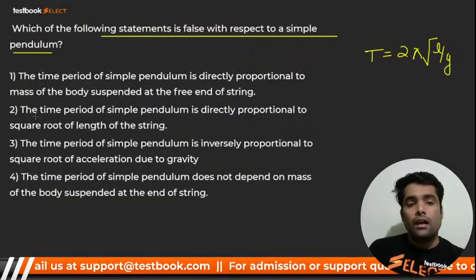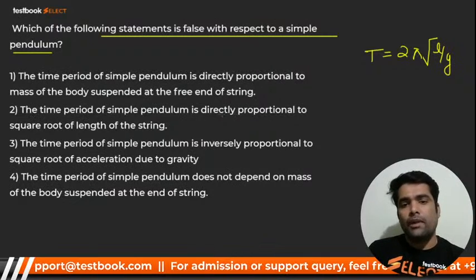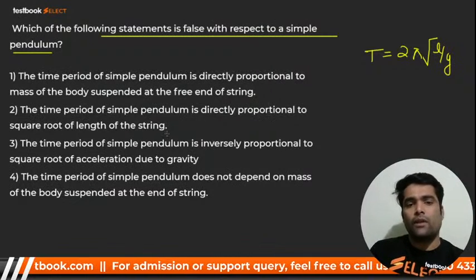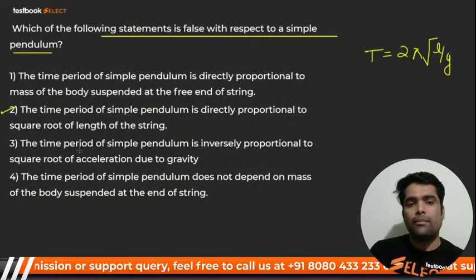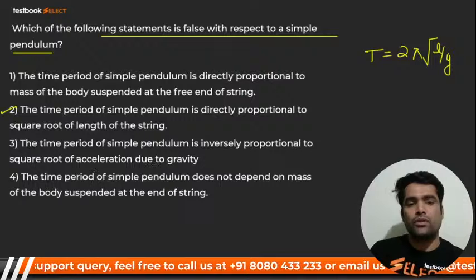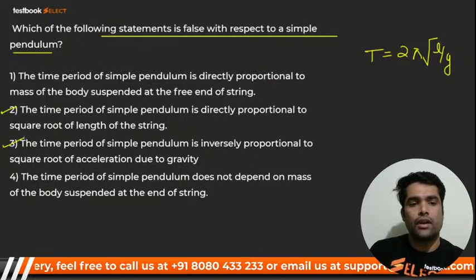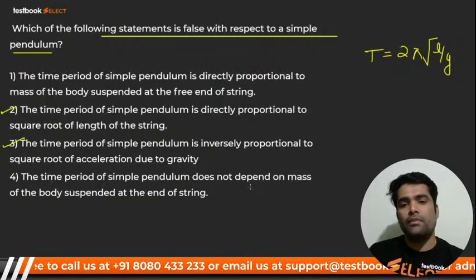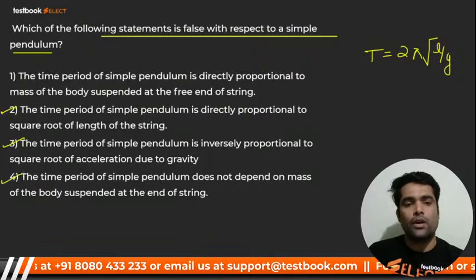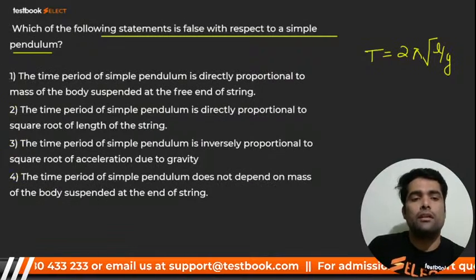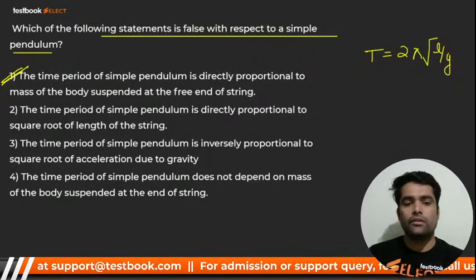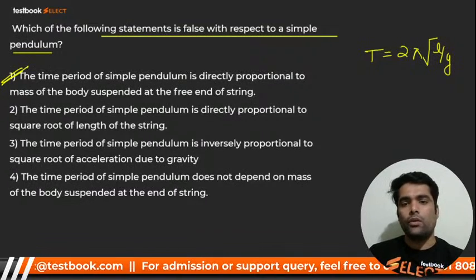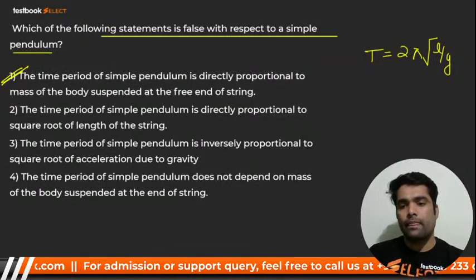The time period of a simple pendulum is directly proportional to the square root of the length of the string. It's correct. The time period is inversely proportional to the square root of acceleration due to gravity. It's also correct. The time period of a simple pendulum does not depend on mass. It is also correct. So, my dear, which one is false? Number 1. Very good. Here we go for the next.